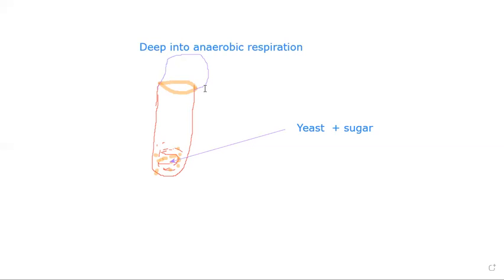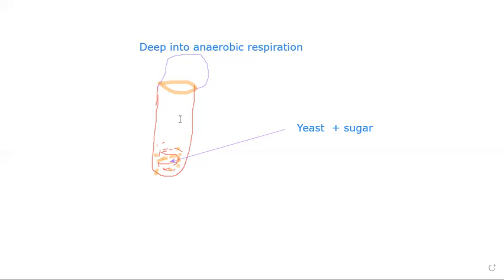Anaerobic. How anaerobic? Technically speaking, look, this test tube was there, and in this test tube we put the yeast plus sugar. After that we cover it with the balloon. So some of the oxygen is still there in this test tube. So yeast will be respiring, using that oxygen first. Once the oxygen present in this test tube is used up, only then the yeast will start to respire anaerobically, correct? Now, what is the problem?